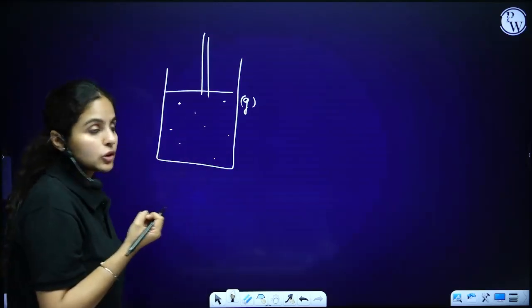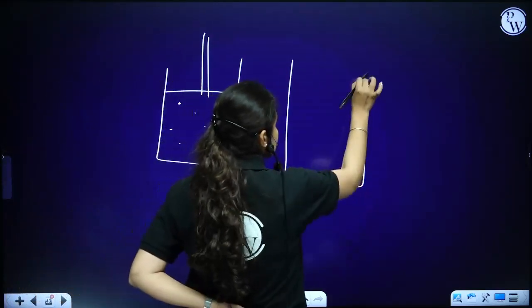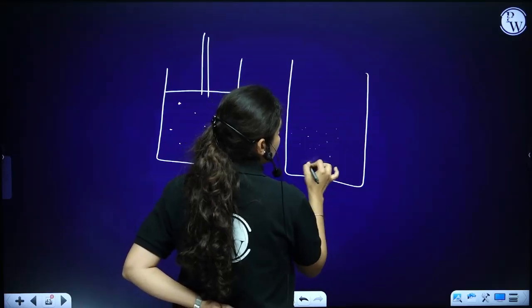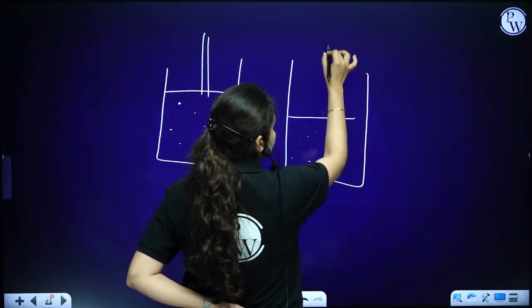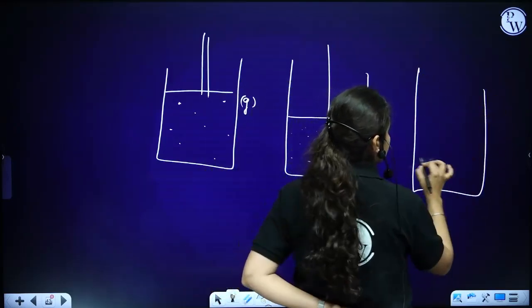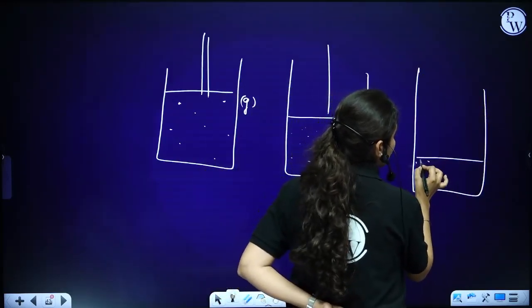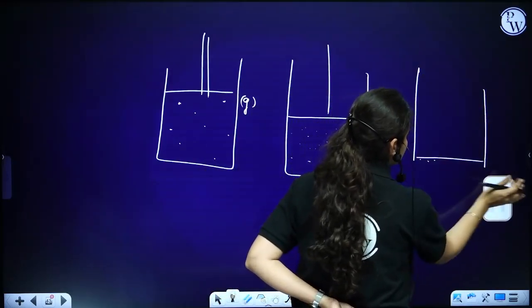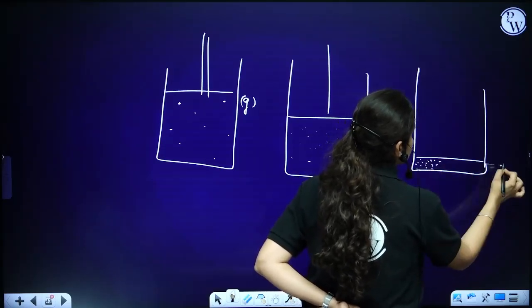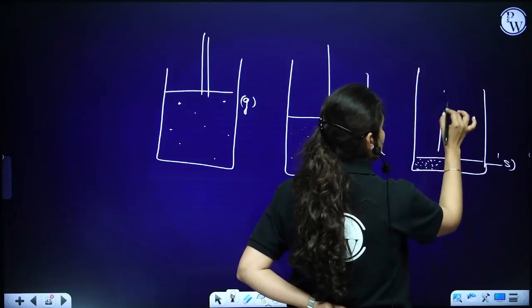Once they come closer, it comes into the situation of liquid form. Now, if I apply more pressure, particles are even closer to each other. That means it is the situation of solid.